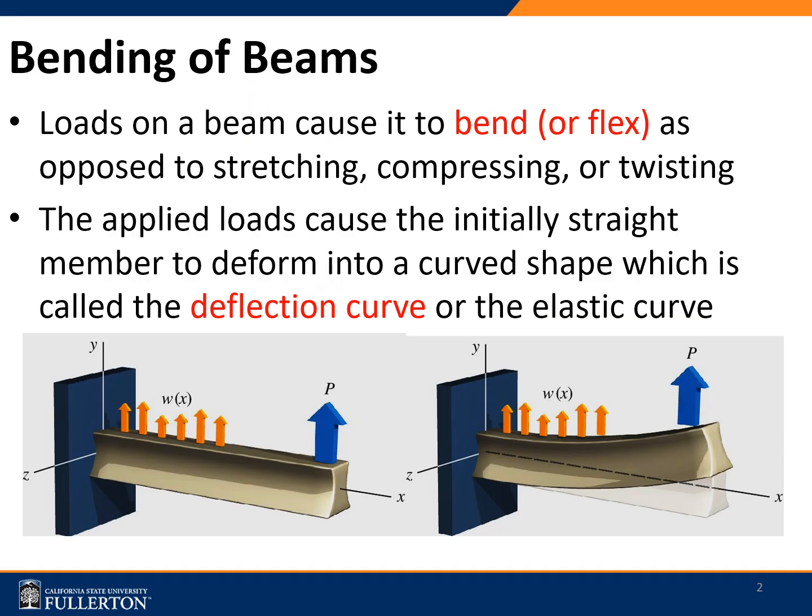So bending stress is caused when beams are subject to an external load. As we can see in this figure, the load is applied perpendicular to the axis of the beam, and the beam bends, or we can also term this as flex. So flexure is a term associated with beams. It's unlike tension, compression, or even twisting. Bending is a different form of stress. It results in the beam becoming a curved shape, which we call the deflection curve or the elastic curve, because the bending stresses are mostly within the elastic limit.